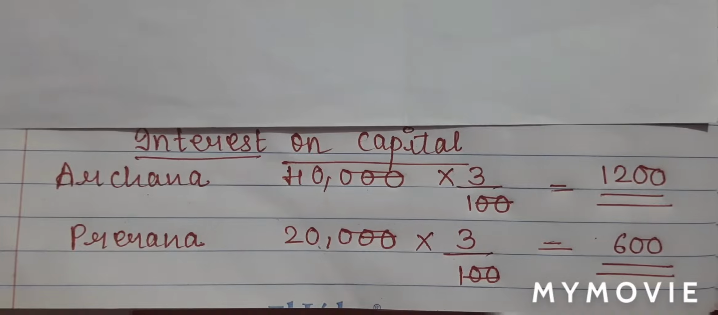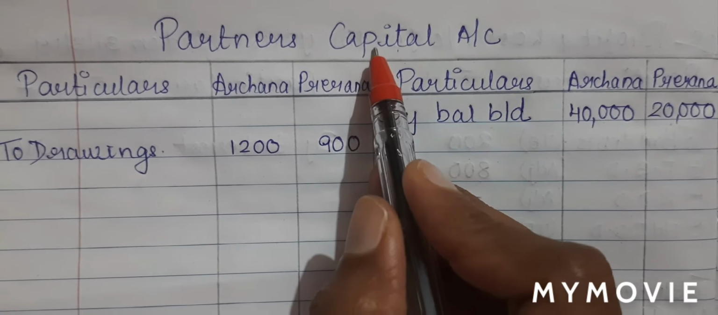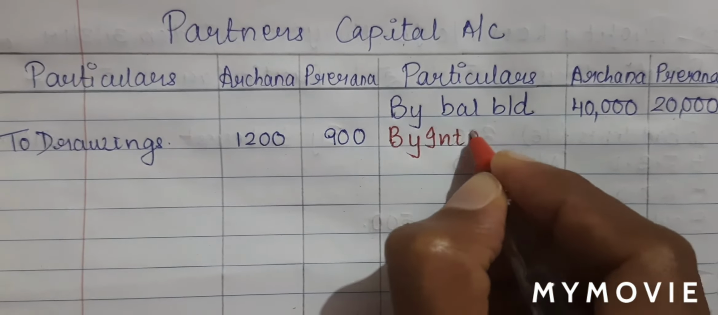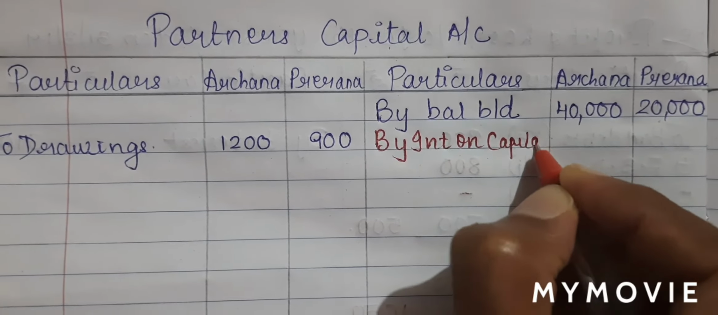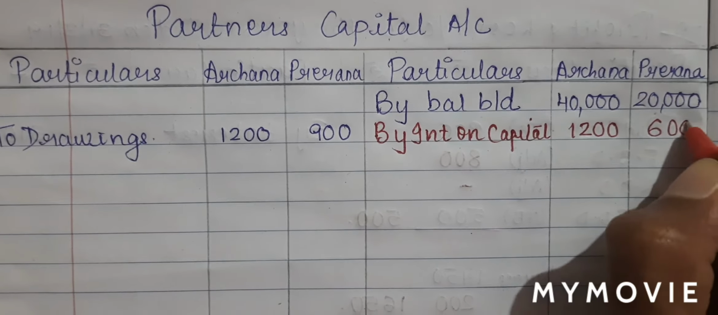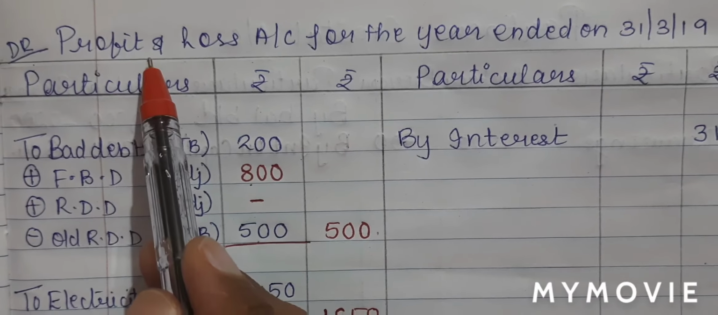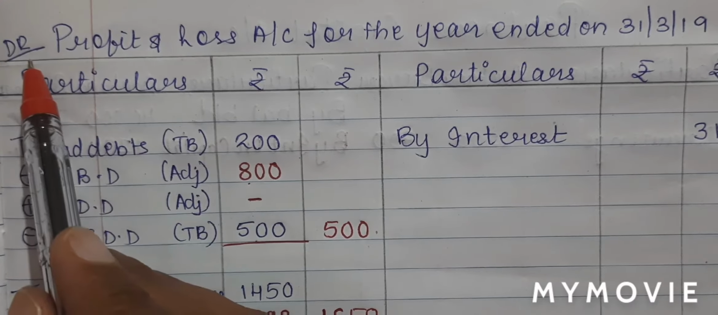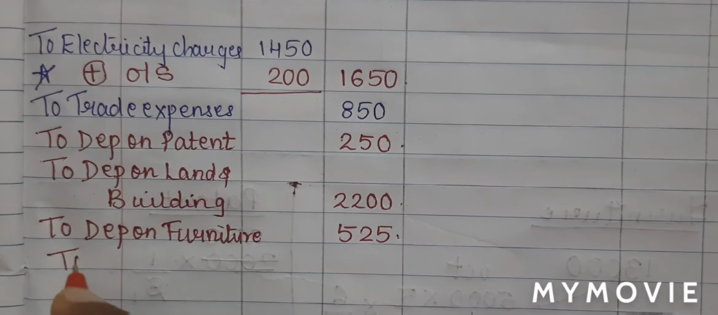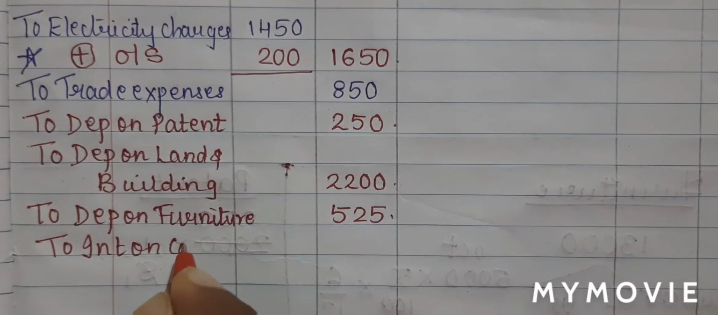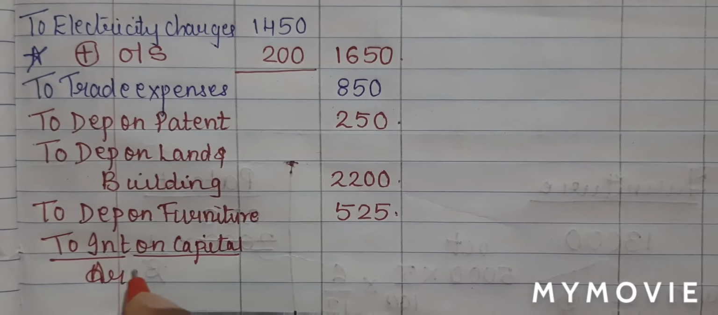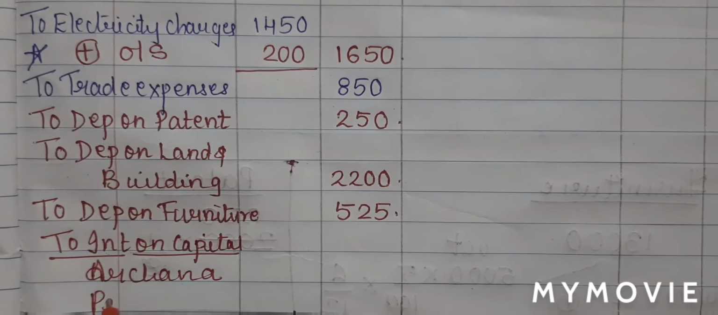So let us do our effect. So my first effect will be in partner's capital account. On the credit side, I'll write by interest on capital. Archana will be 1,200 and Prerna will be 600. My second effect will be in profit and loss account debit side, as it is an expense for the business. So I will write down to interest on capital. I will underline it, write the name Archana and Prerna.